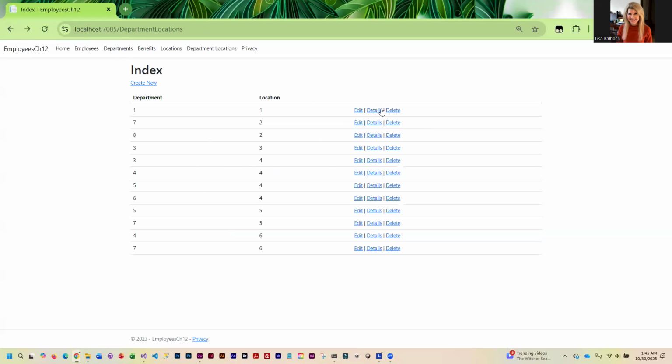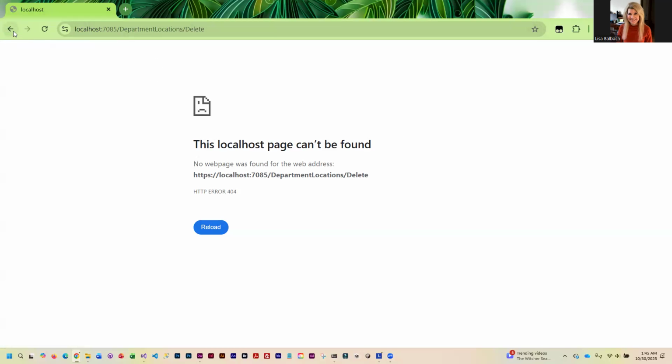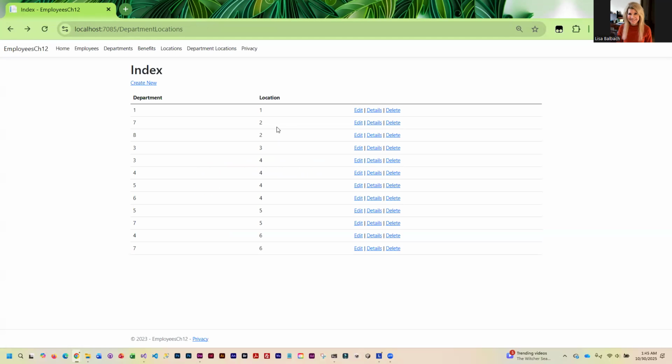Those features don't work. It is because when it does the scaffolding, it's only scaffolding one primary key, not a composite key.